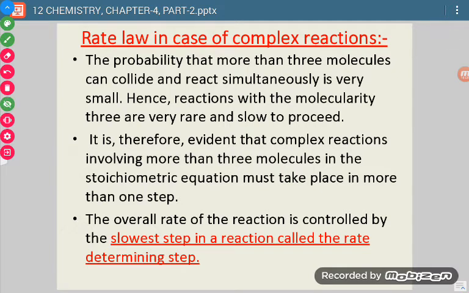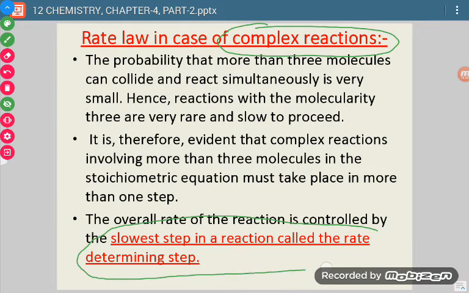In case of complex reaction, as we discussed earlier, there are 2 or more than 2 steps in the completion of the reaction. Now which particular step will be the rate determining step? So what we are going to do is, we will see the rate of reaction or speed of reaction for all the steps. For whichever step the speed is lowest, that step will be termed as the rate determining step.